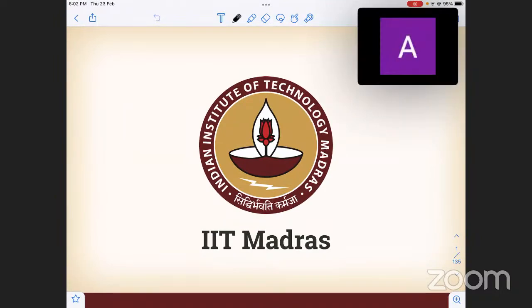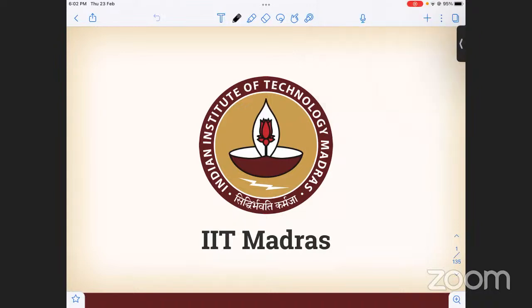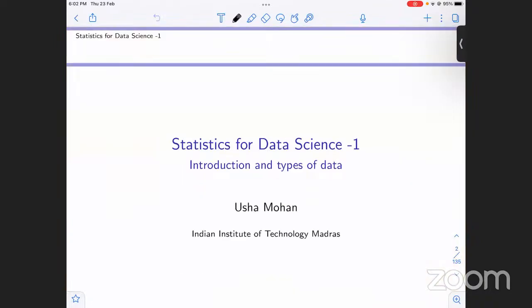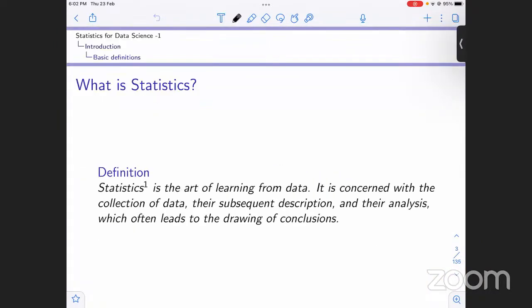Okay. So basically in this session, we'll be covering the first 2 weeks of statistics 1. So let's get started. Starting from the beginning, first of all, what we need to know is what is statistics? This course is statistics 1 for data science. You can define it in many ways, but how it has been defined here is that statistics is the art of learning from data.